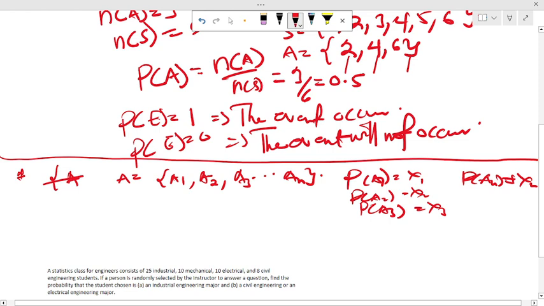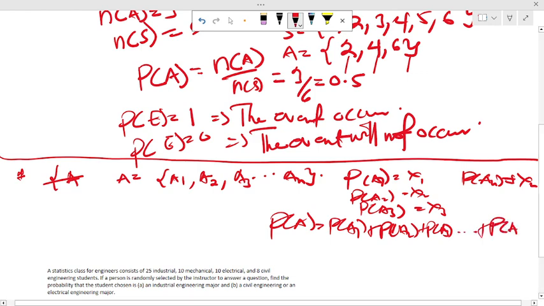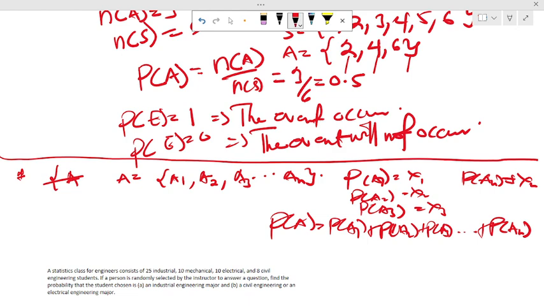To get the probability of A, it's just the summation of the probability of A1, probability of A2, probability of A3, up to the probability of AN. That's it. So this is another concept that I wanted to share with you guys.